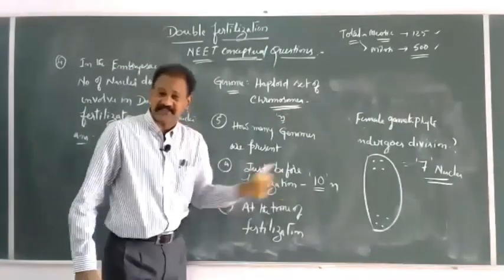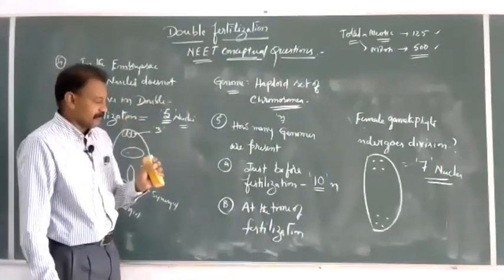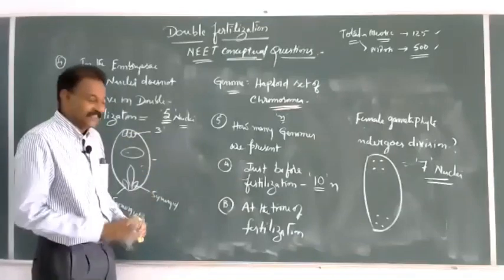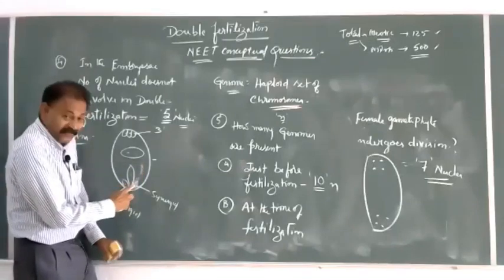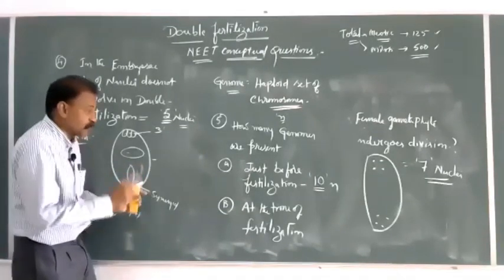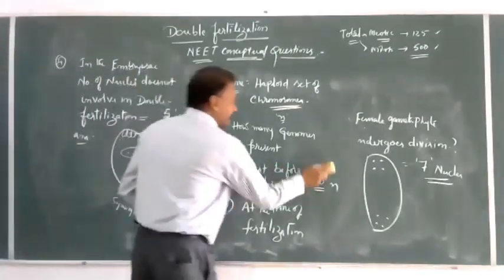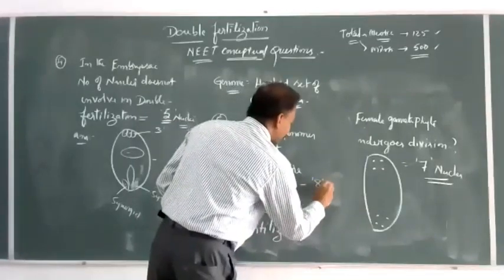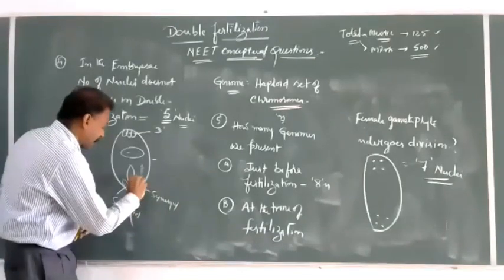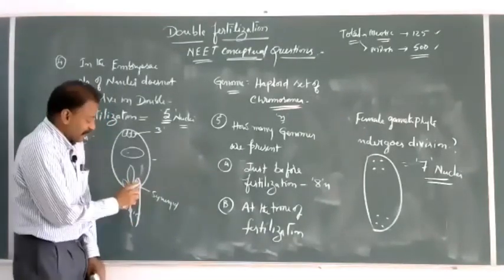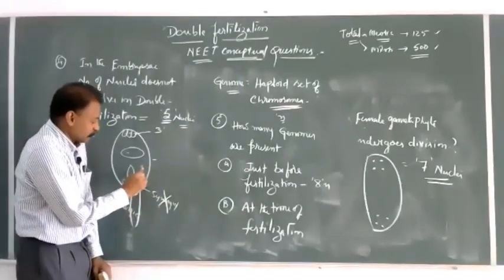So total number of genomes or haploid sets of chromosomes present in an embryo sac just before fertilization is 10. At the time of fertilization, here is a small understanding. When the pollen tube is entering here, one of the synergids will be broken down. So the concept will be changed. Just before fertilization, it is having only 8 nuclei. At the time of fertilization, by the entry of the pollen tube, when it bursts one of the synergids and releases 2 male gametes.